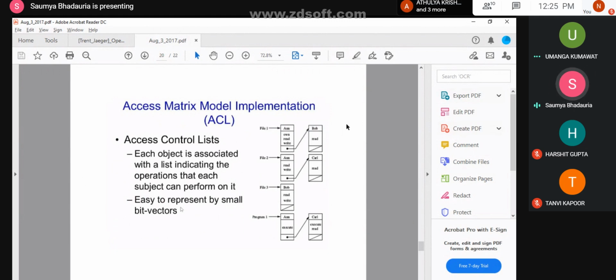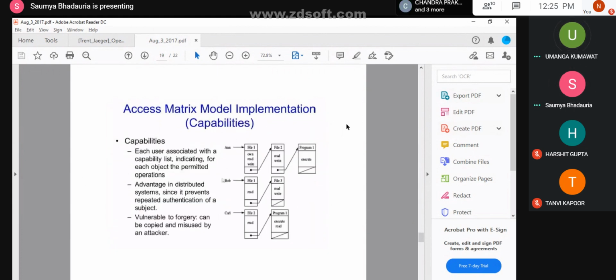Now coming back to the capability list. As I said previously, capability is in the form of a token. So a token or ticket or key would represent capability. This set where subject and object are associated is referred to as a token.